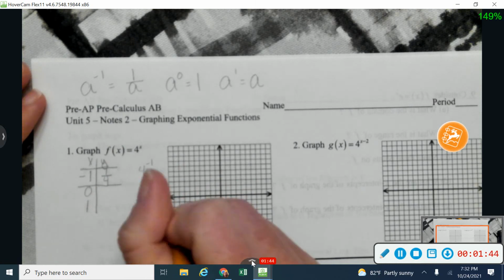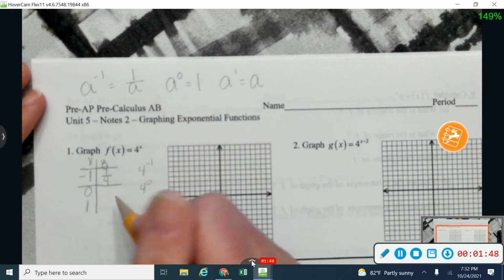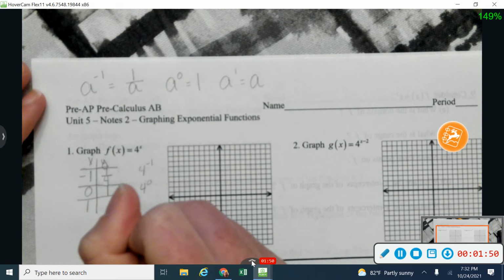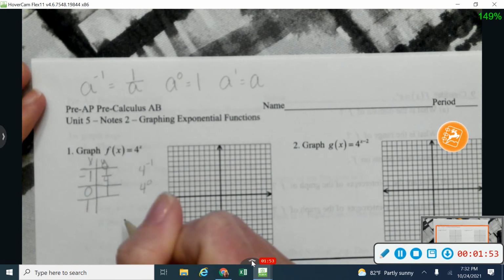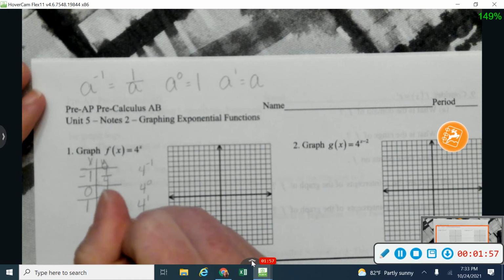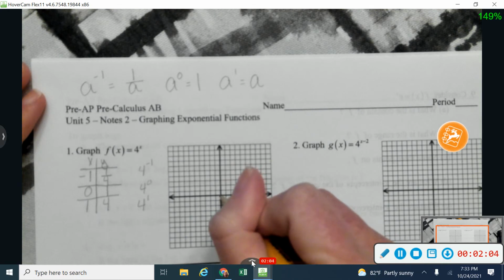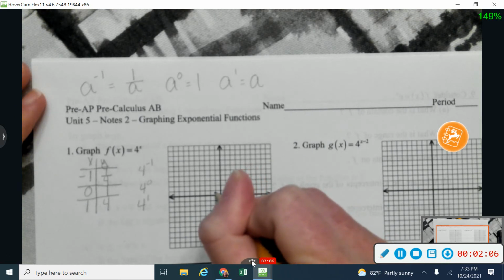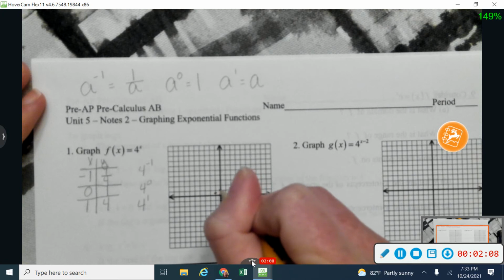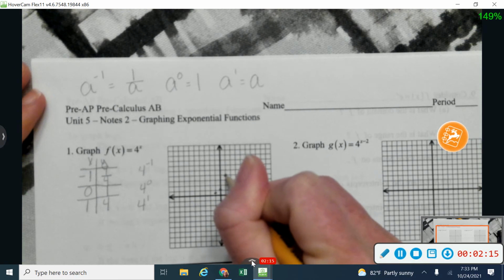Alright, on my next one, I'm going to have 4 to the 0 power, which I know anything to the 0 power is equal to 1. So I know I'm going to have a point at 0, 1. And then finally, I'm going to have 4 to the first power. So 4 to the first power I know is 4. And so my third point that I'm going to graph is 1, 4. Right, so let me get all these points on here. So I've got negative 1, 1/4. That's going to be kind of little bitty right there. And 0, 1 right here. And 1, 4: 1, 2, 3, 4 right here.